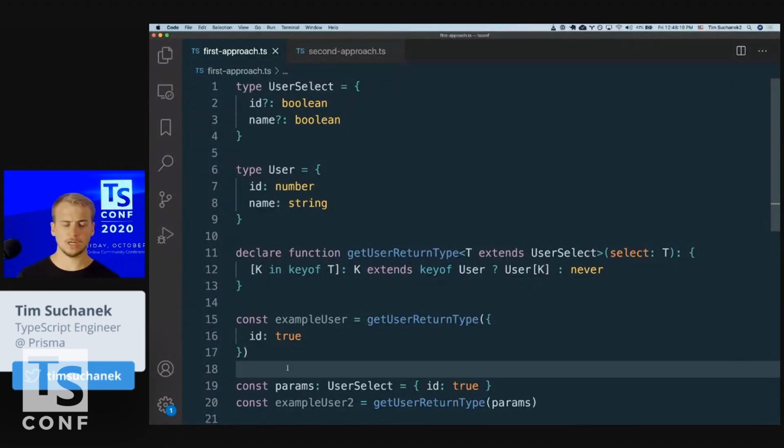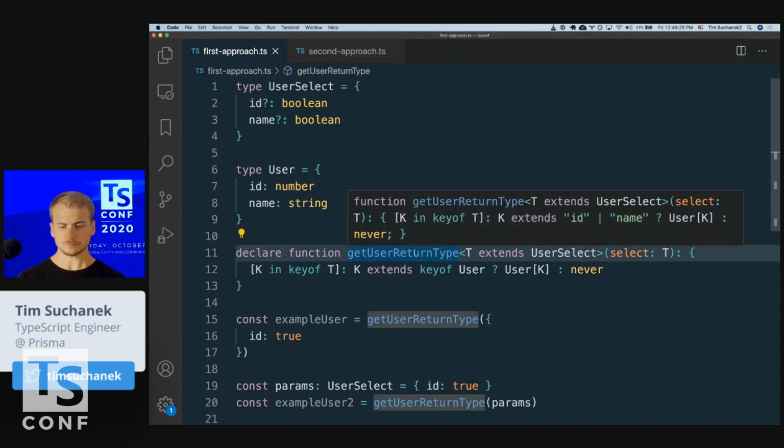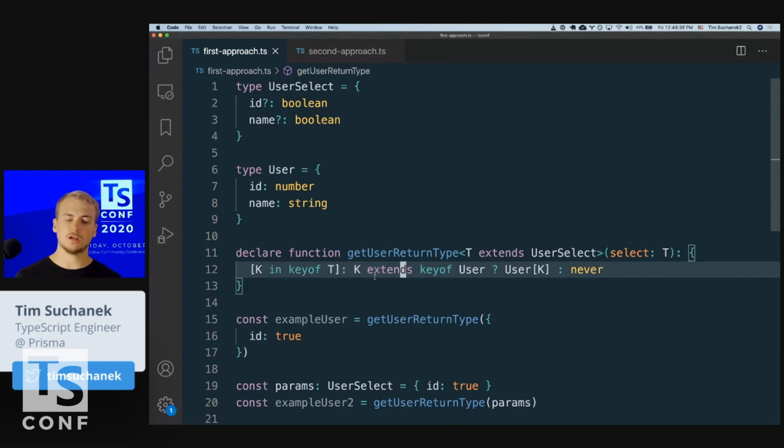So here we combined the conditional types with the map types, and we have some function declaration, and this declaration should return us the right return type. So what we're doing here, again, we have a map type, we're looping through the keys of T, and then we say something very simple here. We have a condition, does key K extend the key of user? If that is the case, then just return this user key, otherwise never.